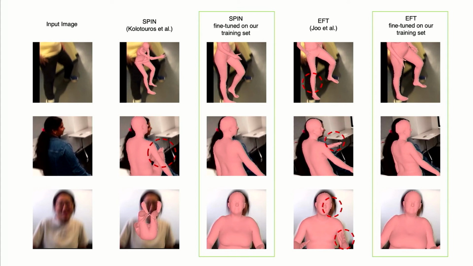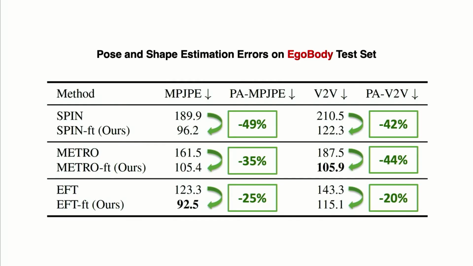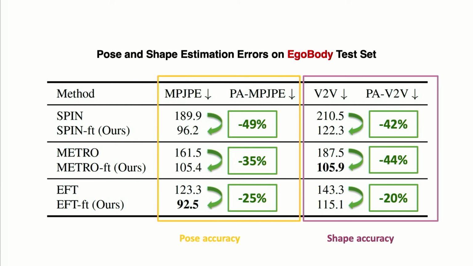Furthermore, we show that fine-tuning on our training set can improve the robustness of existing methods against these challenges posed by the egocentric view datasets. And quantitatively, our fine-tuned models show a much higher accuracy compared to their original models on both the pose and shape metrics.